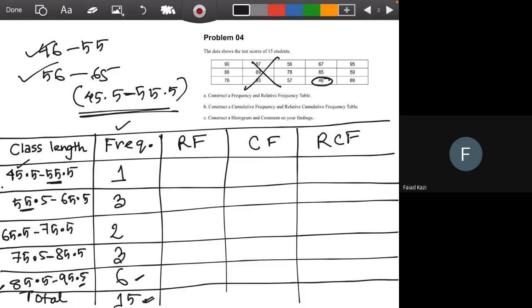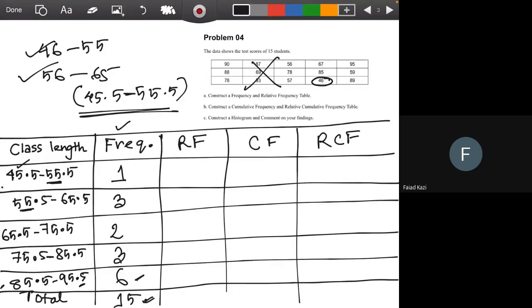Overall they did a good performance, because most of the students, which are 6 students, scored above 85. So it's actually a high score. Their performance was good. This is how you can make a representation. Suppose instead of 1 there it was 6, and 6 was at the other end, then you could say they probably did badly in the exam.